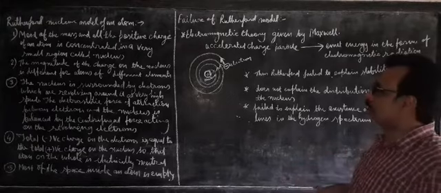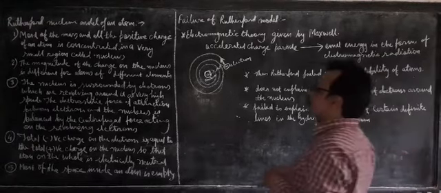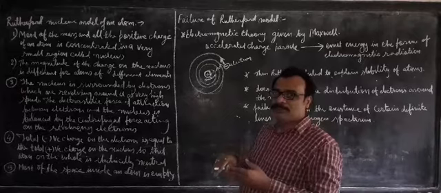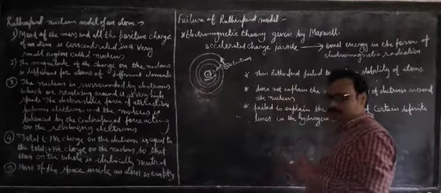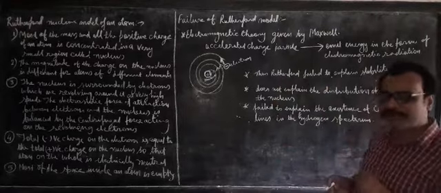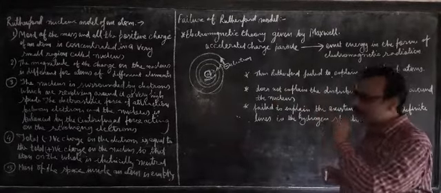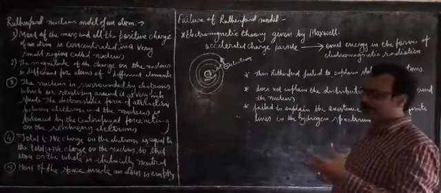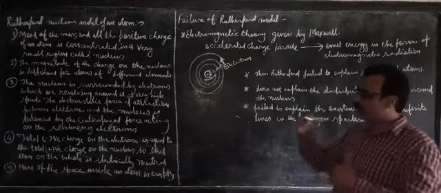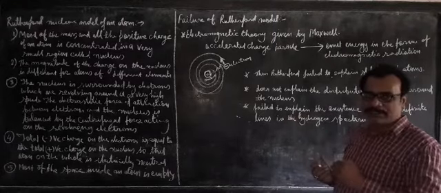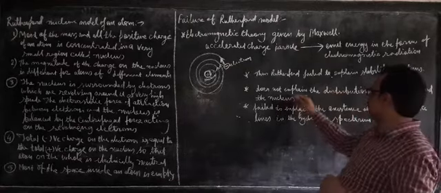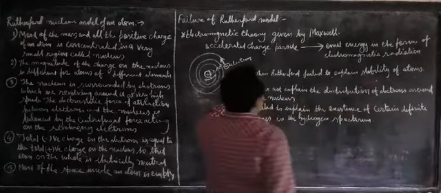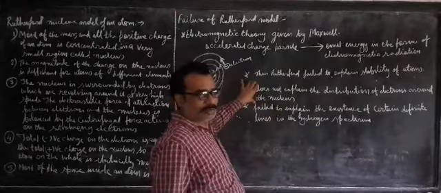But the position and distribution of the electrons around the nucleus was not explained by Mr. Rutherford. So many electrons get distributed around the nucleus in an atom. It was not explained by Rutherford. So that is the second drawback of the Rutherford model.